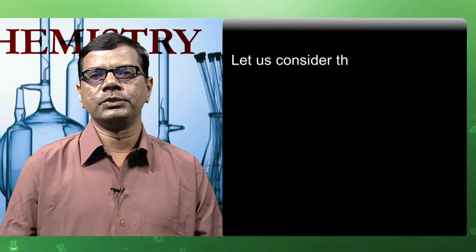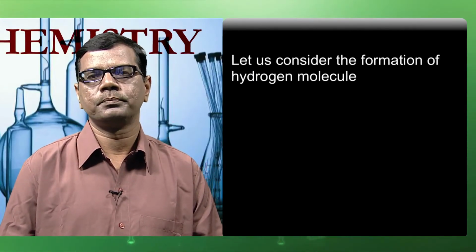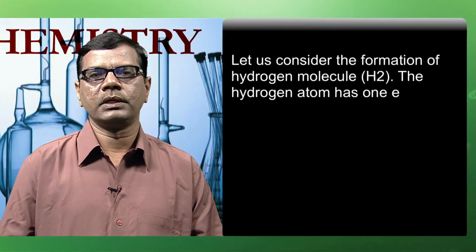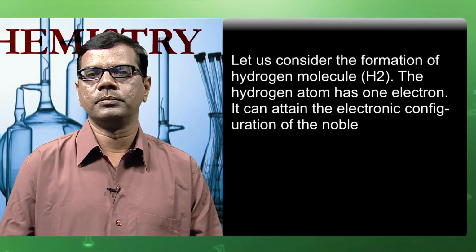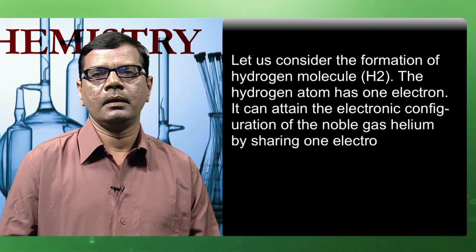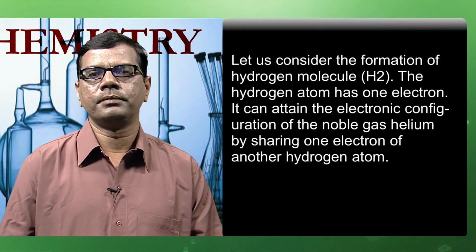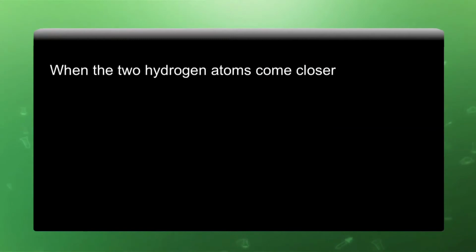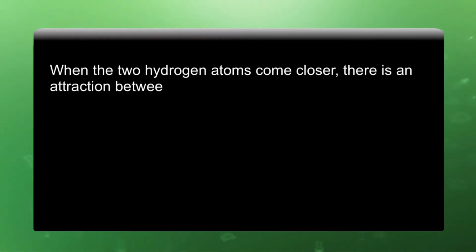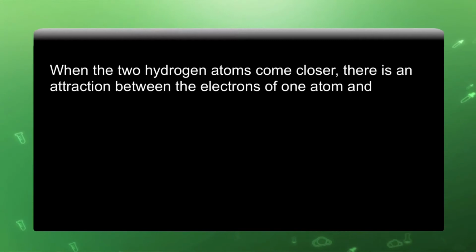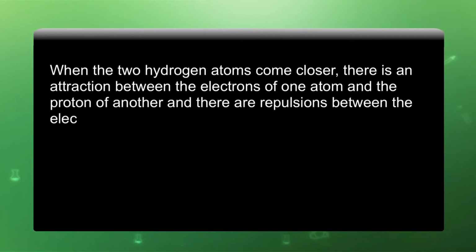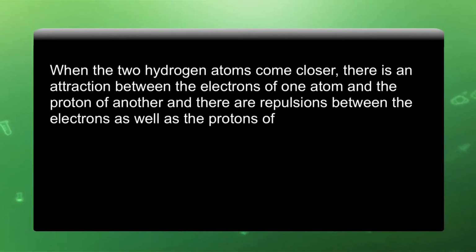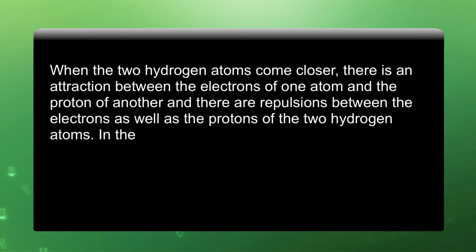Let us consider the formation of hydrogen molecule, that is H2. The hydrogen atom has 1 electron, atomic number is 1. It can attain the electronic configuration of the noble gas helium by sharing 1 electron of another hydrogen atom. When the two hydrogen atoms come closer, there is an attraction between the electrons of one atom and the protons of another, and there are repulsions between the nuclei as well as the electrons of the two hydrogen atoms.